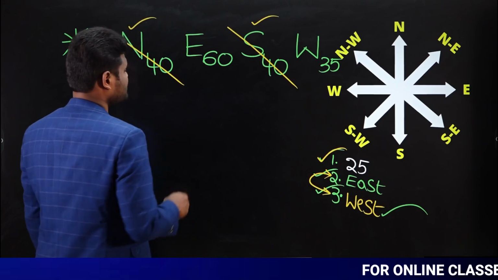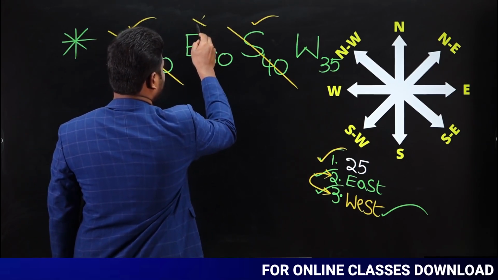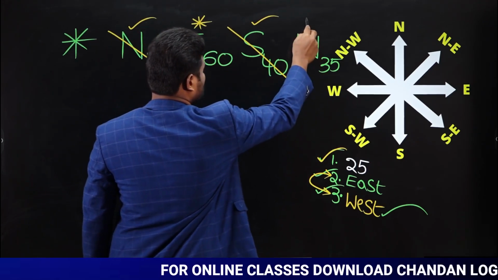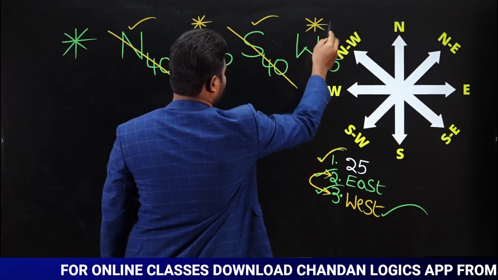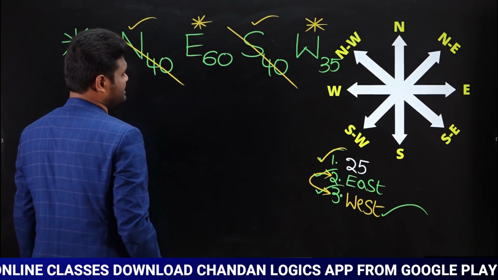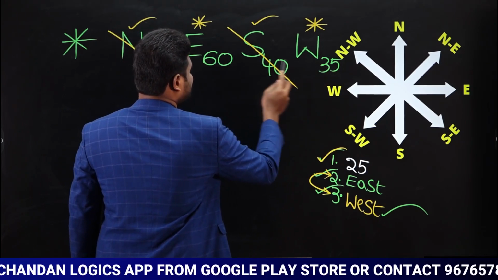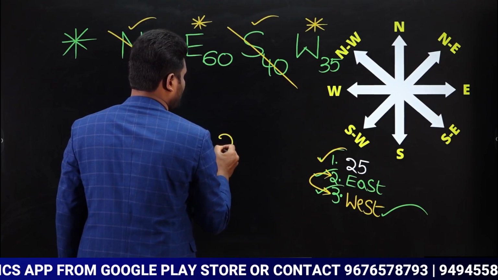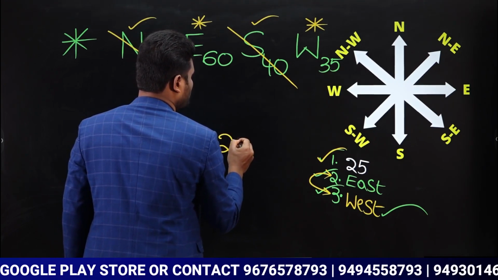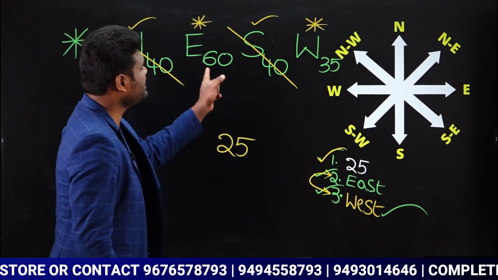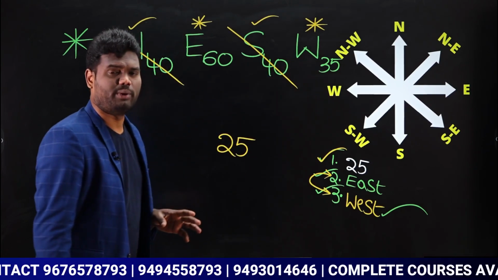Is that clear? Next, if you look here, east opposite is what? East opposite is west. Yes or no? Now if you observe, east is 60, west is 35. Now when you subtract 60 and 35, the difference is going to be how much? The difference is going to be 25. Yes or no? 60 minus 35, the difference is going to be 25.